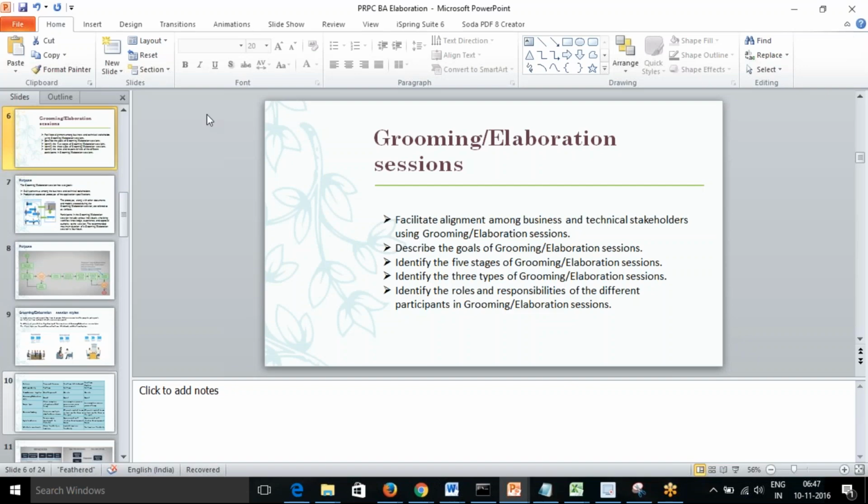Last week we started with the elaborations. So today we are going to see how we can go for the grooming or elaboration sessions, and how we can get an arrangement with the different parties. For that, Pega's best practices say what goals we need to set beforehand, and they divide it into a 5-stage process. We'll also see what the different session types are for grooming and elaboration sessions, and the roles and responsibilities of the different participants.